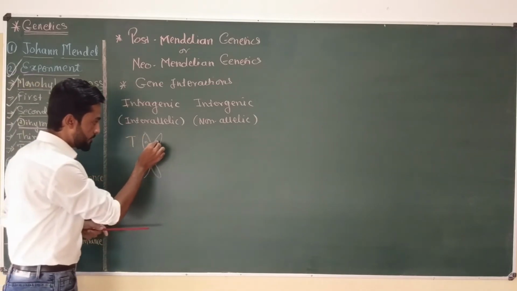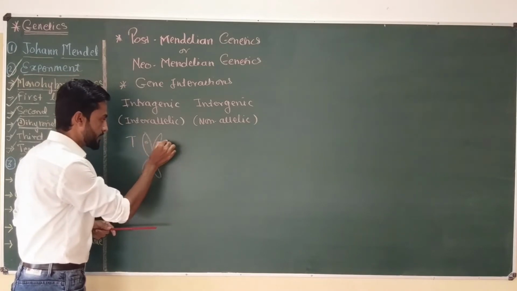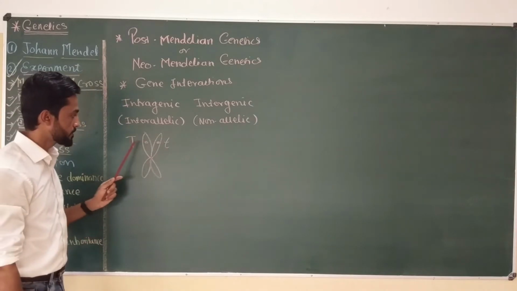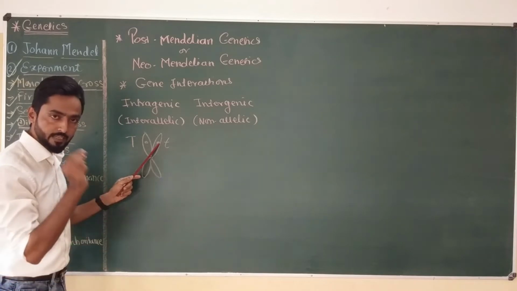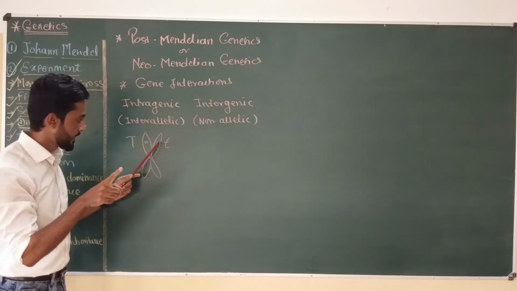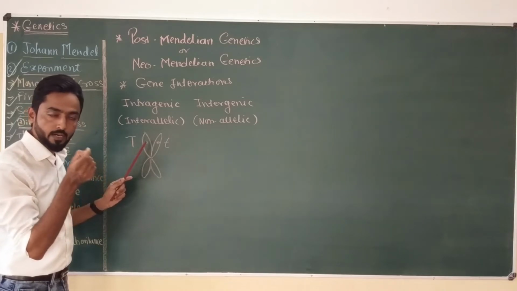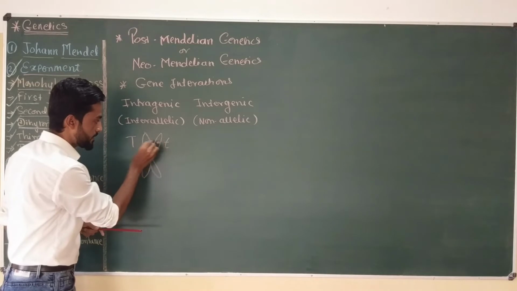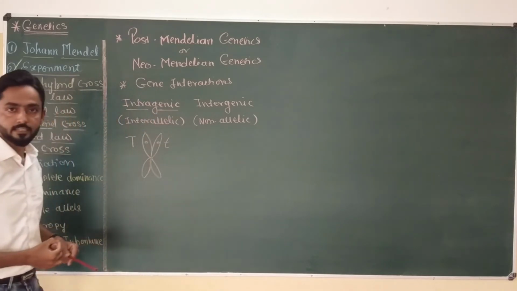Now on the same chromosome at an identical locus, another gene is present, which is, for example, small t, the recessive form of the gene. These two alleles share the same locus, are a pair of alleles of the same gene, and the interaction between them is considered an intragenic gene interaction.